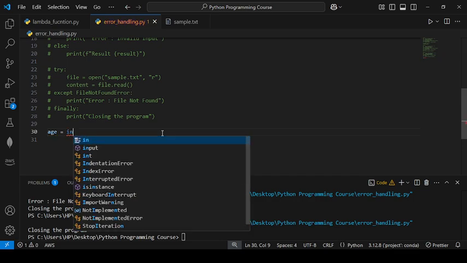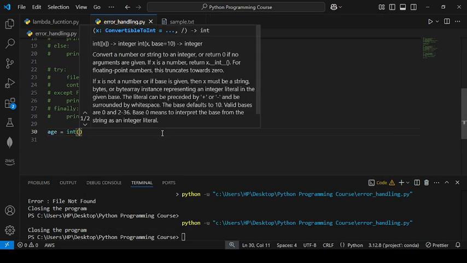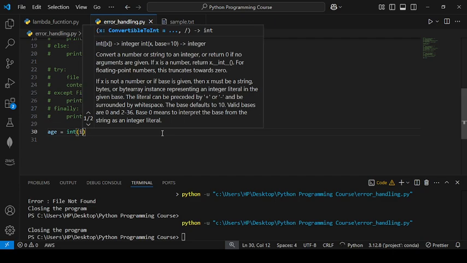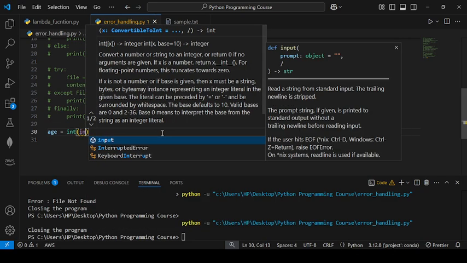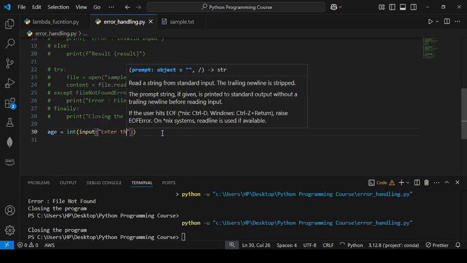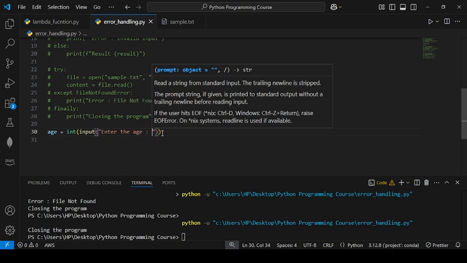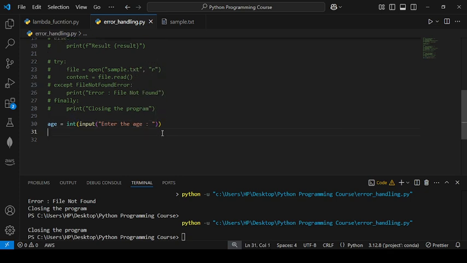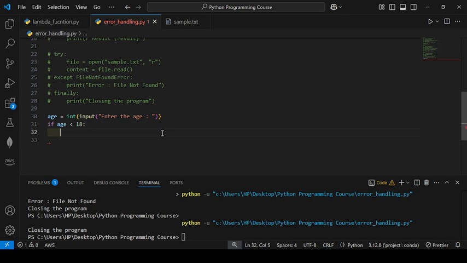Suppose you want an age from a user, so we use the input keyword in Python and enter the age. After entering, I will write that we want age should be 18. Age should not be less than 18.